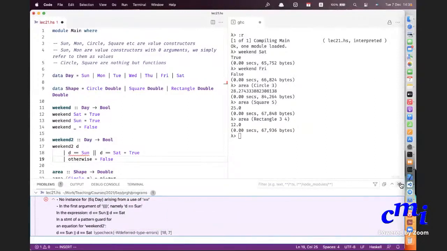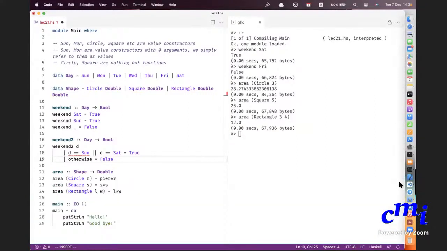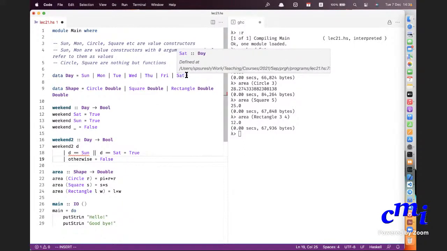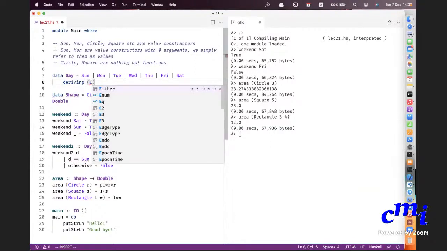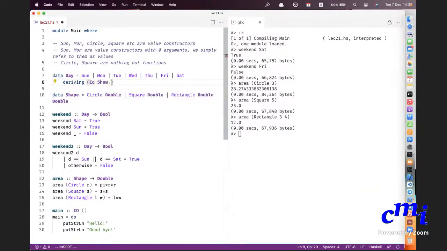You can only do equality checks on types that belong to the Eq type class, and our Day does not belong to the Eq type class. So you need to make it belong to Eq. How do you do that? Eq is missing, Show is also missing, and the simplest way is to say deriving Eq, Show, maybe even Ord, because Sunday comes before Monday, Monday comes before Tuesday, and so on. Now this error has disappeared. You see, there are 0 errors.